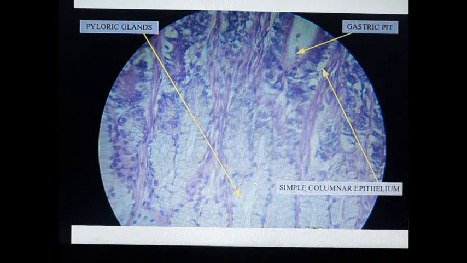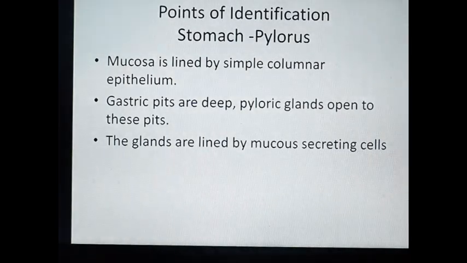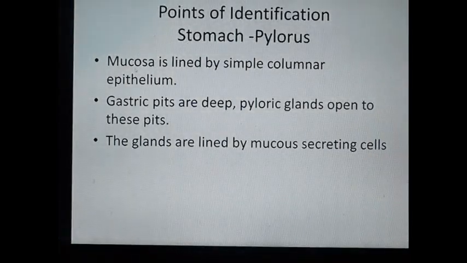They are simple tubular, branched tubular and coiled tubular. Points of identification for stomach pylorus: mucosa is lined by simple columnar epithelium. Gastric pits are deep. Pyloric glands open to these pits. The glands are lined by mucus cells.